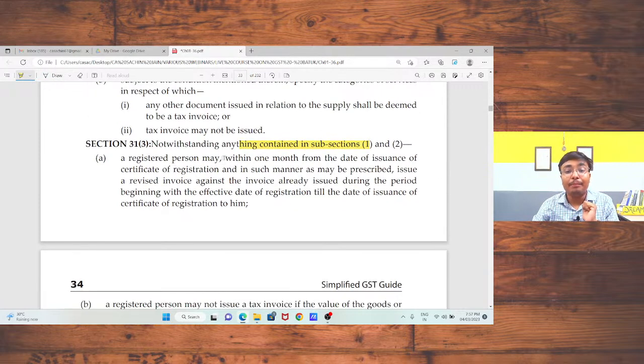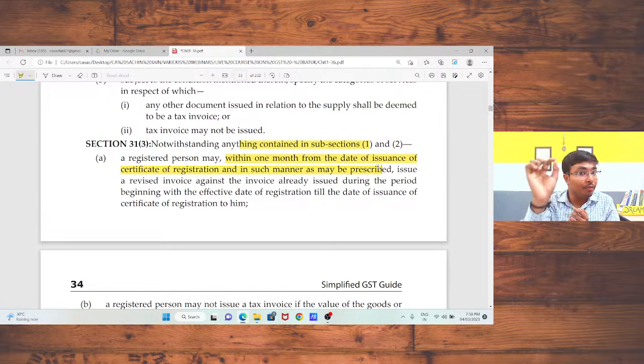A registered person may, within 1 month from the date of issuance of certificate of registration, just take an example. I am a businessman, and I am running my business. But now my turnover has exceeded the basic limit for GST registration. So now I need to take the registration, and I applied for that registration within 30 days from the date of my liability.